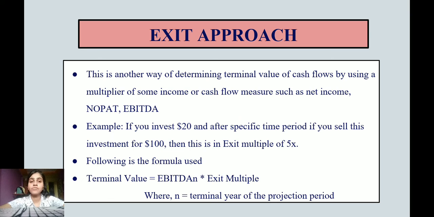So following is the formula to use it. Terminal value is equal to EBITDA into exit multiple. Exit multiple is 5, wherein N is the terminal year of the projection period. N means the year of projection period, I already said.